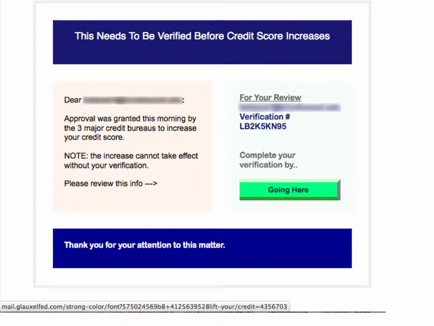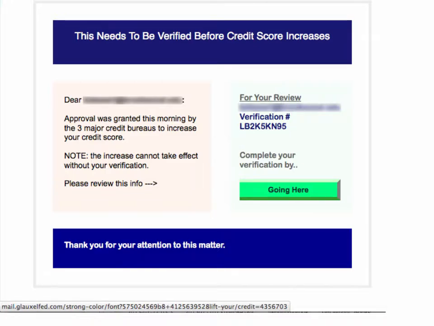In our fourth example, we see something else interesting about domains. Here we see an email that says this needs to be verified before credit score increases. And again, I've blurred out the person to whom it was sent. This is about increasing your credit score, and a mouse over of the link shows that it points to mail.gloxelfed.com and a whole bunch of other stuff.